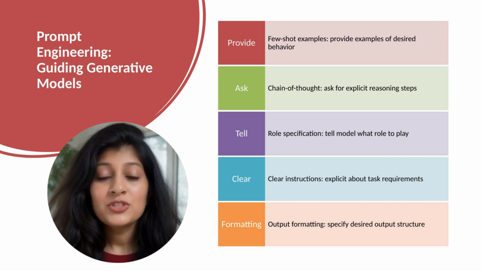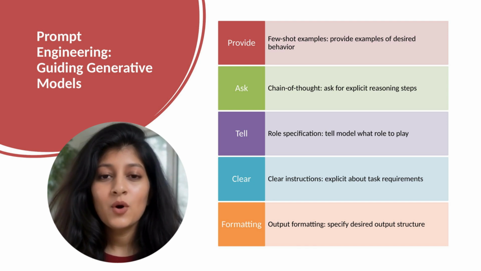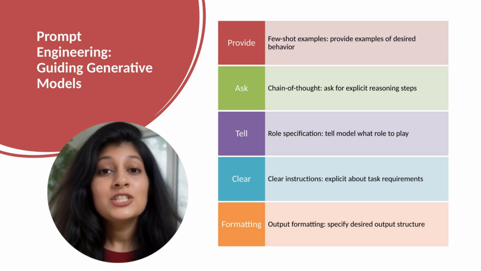Output formatting. Specify desired output structure. Return JSON. Use bullet points. Write exactly 3 sentences. Formatting constraints help the model match your needs. Prompt engineering is empirical. What works varies by task and model, but these principles are generally useful for extracting capability from large language models.